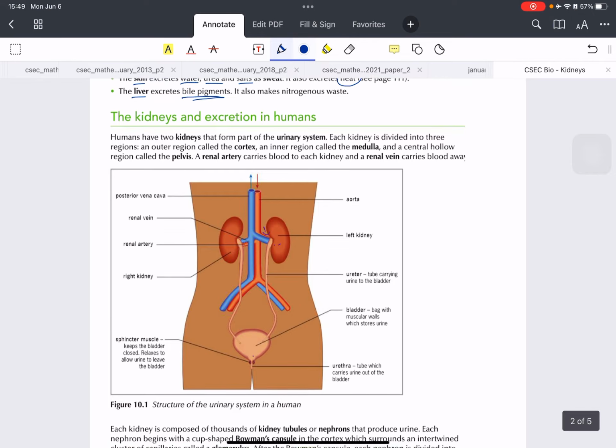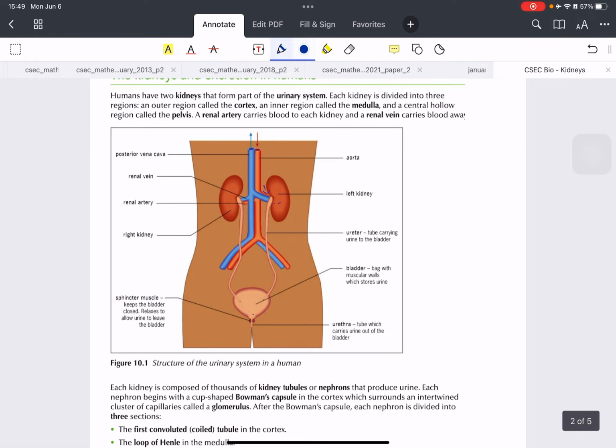All right. So this is a diagrammatic representation of your body. When the urine is produced in the kidney, let's use this kidney here, the urine will then flow down through the ureter, right? Ureter. And then it will enter the bladder. Here you can see a bladder.